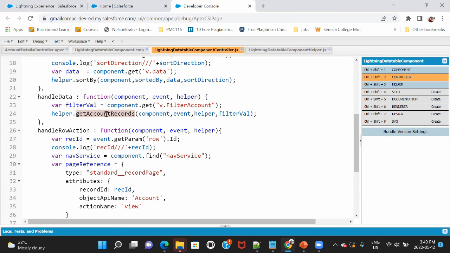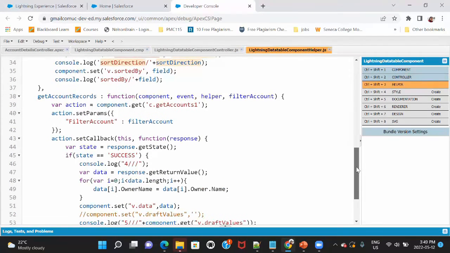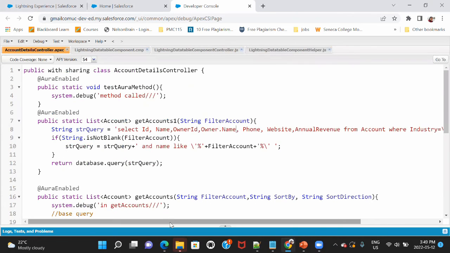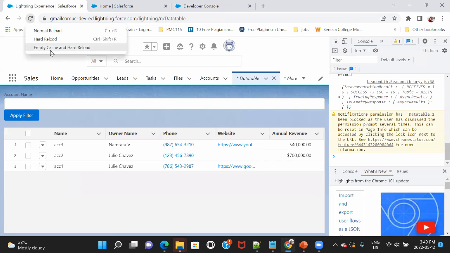This is the initial method that we used in our init, if you remember, get account records. As a recap, we go to the Apex and get all the accounts. If we do it during init, the filter account would be blank, so there would be no filtering. But if I filter by something, it would go to Apex, and this time the where clause won't be blank, so the query would be executed with a where clause. So let's go and test this now.